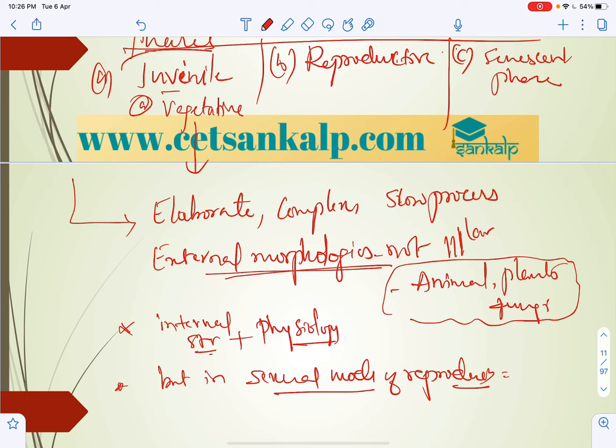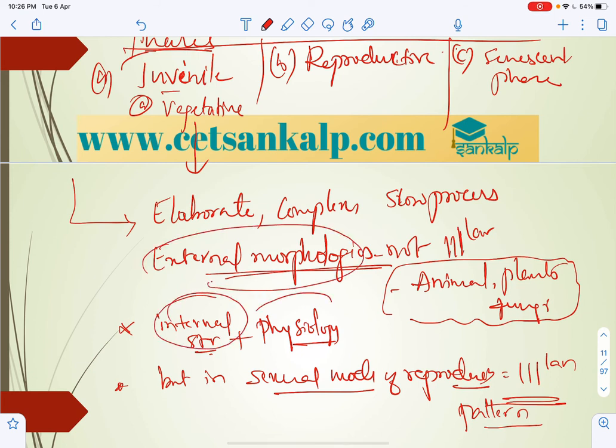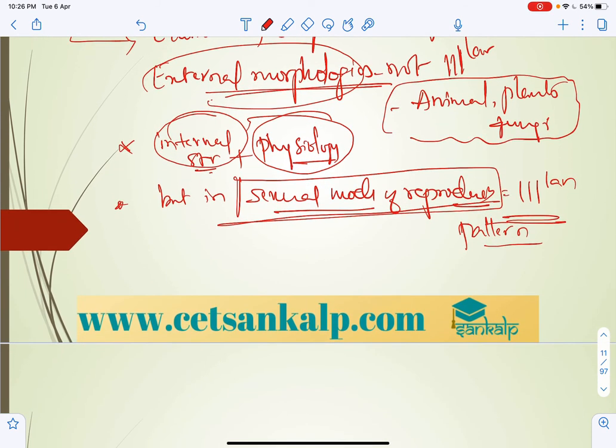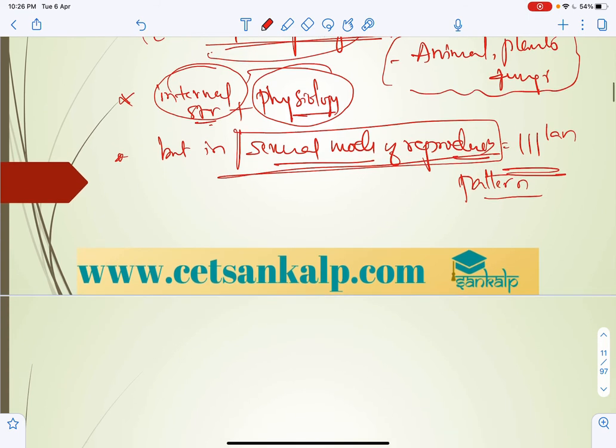There is a similarity; organisms show a similar pattern. So even though there is complete variation in external morphology, internal structure and physiology, in the process of reproduction they show a similar pattern.